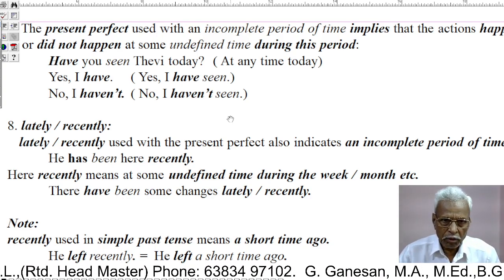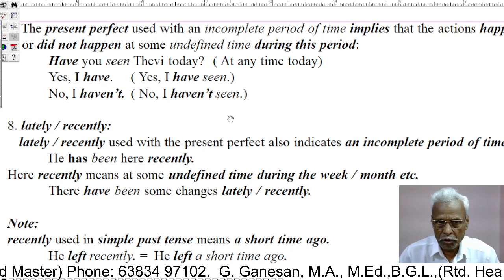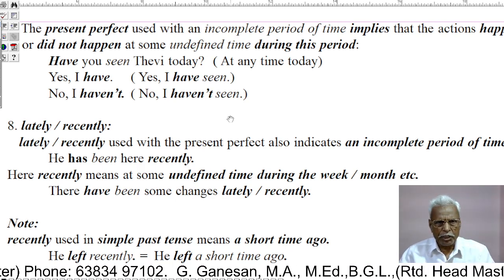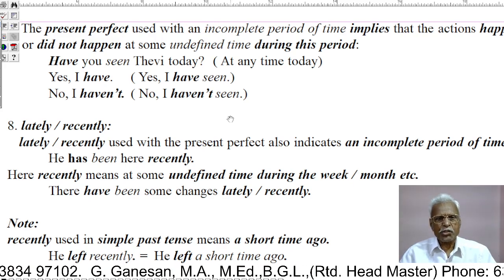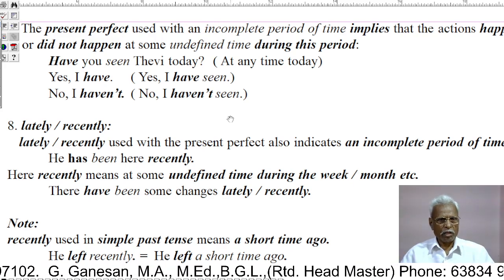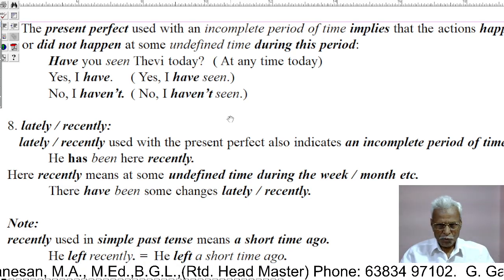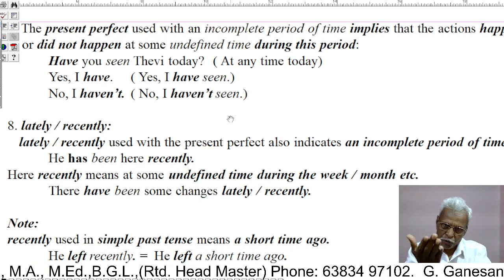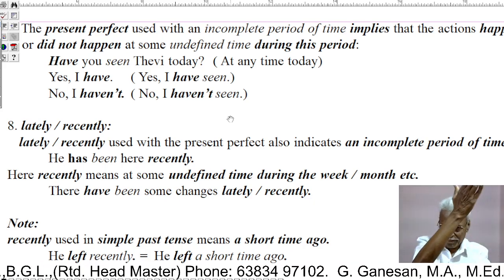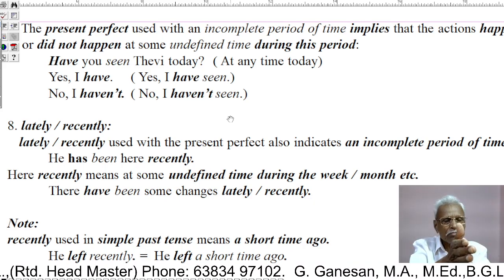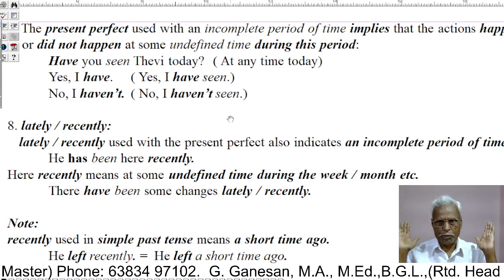Have you seen Devi today? At any time today. Have you seen Devi today? That is, at any time today. The reply is, yes, I have. It means yes, I have seen. No, I haven't. No, I have not seen. So the action actually happened in the past. As the exact time is not mentioned, we are using the present perfect.